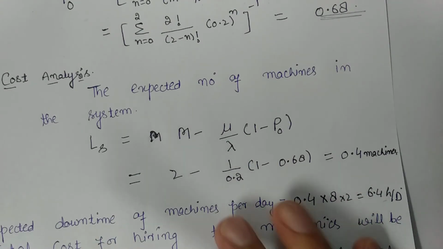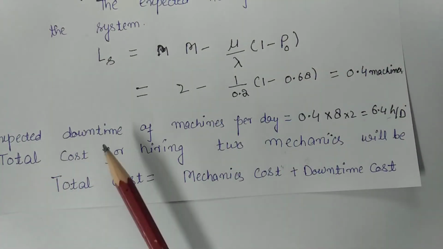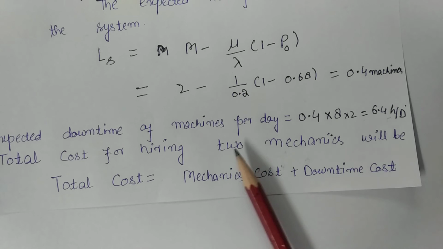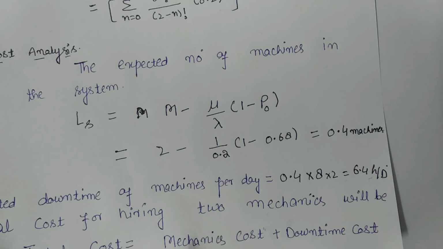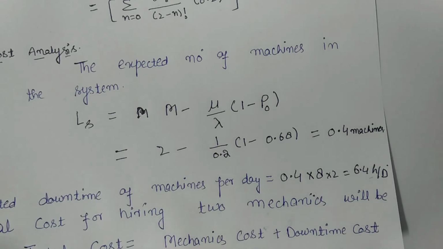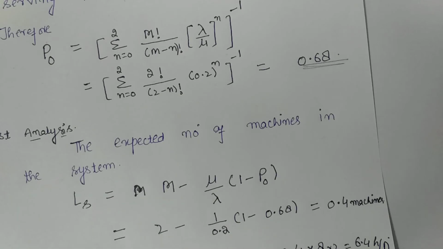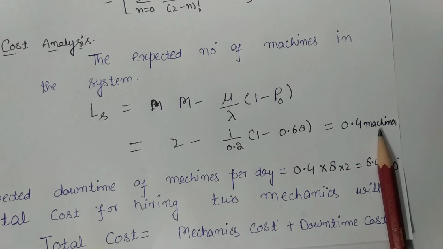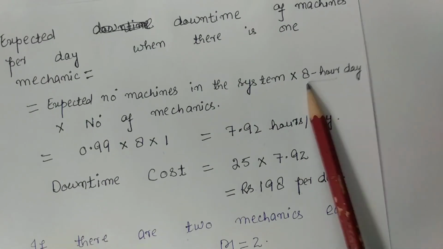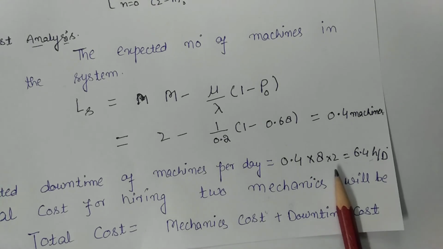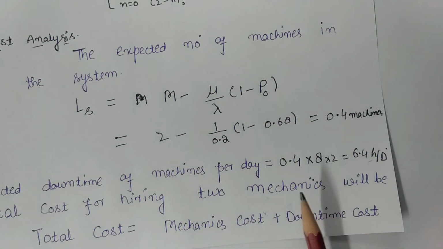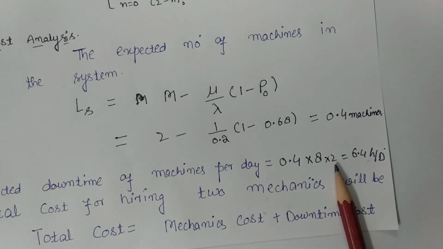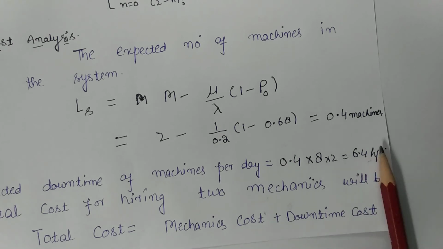Now the expected downtime of machines per day. Here the method is the expected number of machines in the system. In this case the expected number of machines in the system is 0.4 machines, as I had calculated, and I had supposed 8 hours a day. Multiply by the number of mechanics, and I had supposed there are two mechanics repairing two machines separately. So the number of mechanics is 2. It will become 6.4 hours per day.